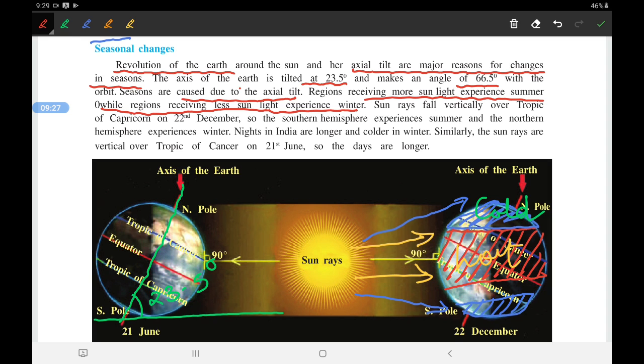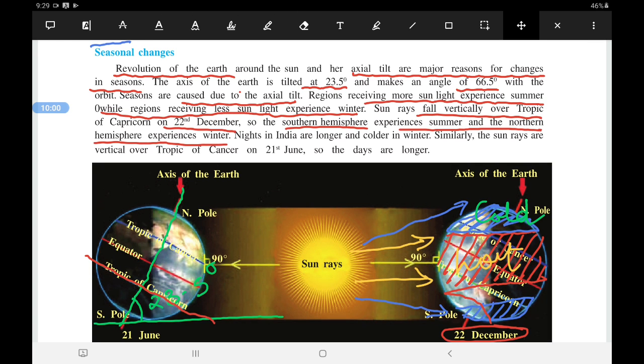Okay, sun rays fall vertically over Tropic of Capricorn. See, Tropic of Capricorn. Where is Tropic of Capricorn? It is here. Okay, on 22nd December. So the southern hemisphere experiences summer and the northern hemisphere experiences winter. Okay, so sun rays fall vertically there. You can see here, this condition will come in short time. So here you can see this particular portion. Let me just delete it and it will be helpful to you.